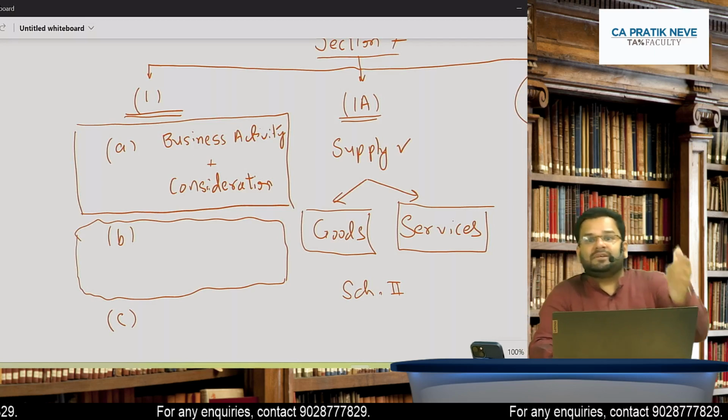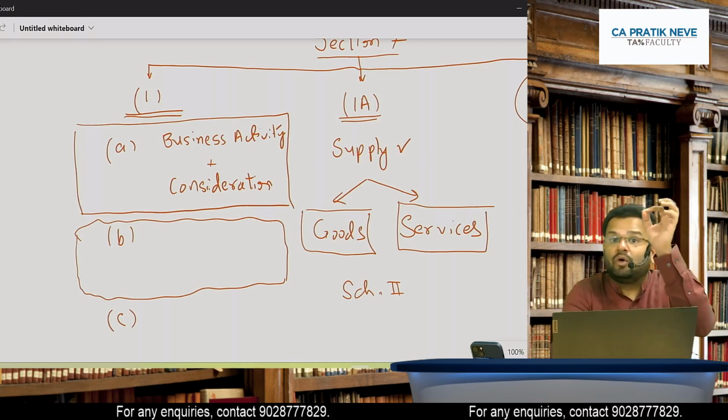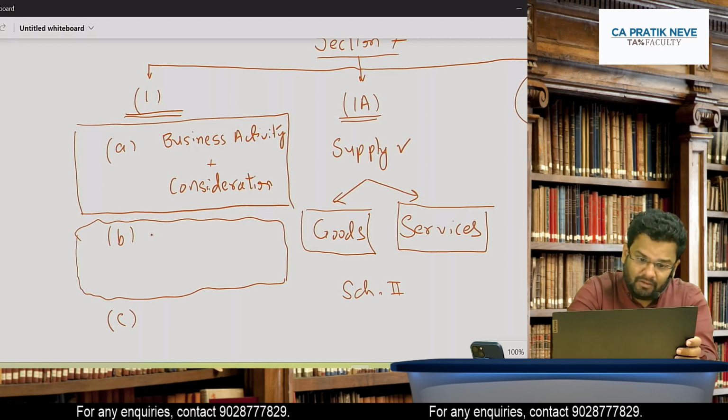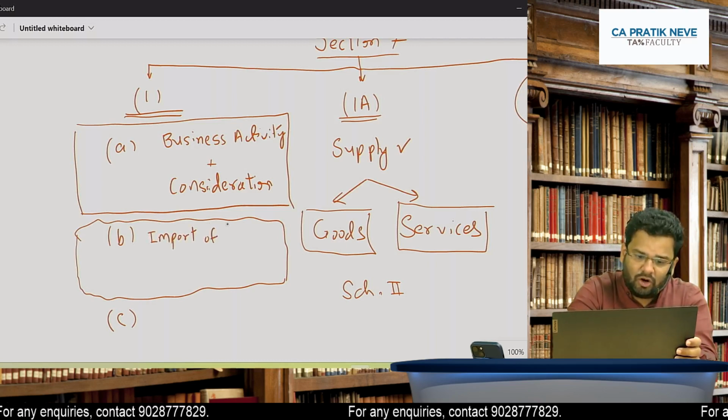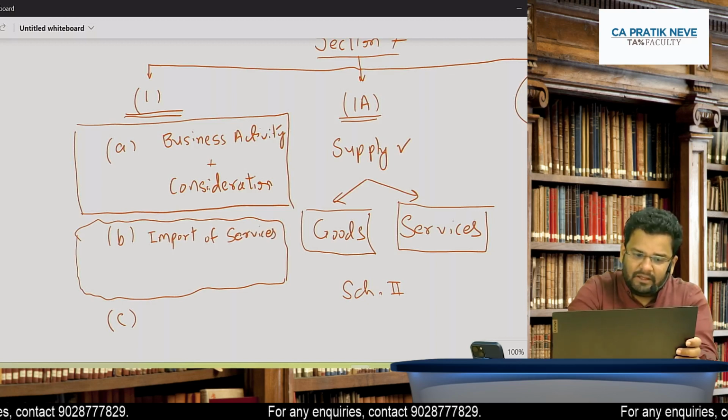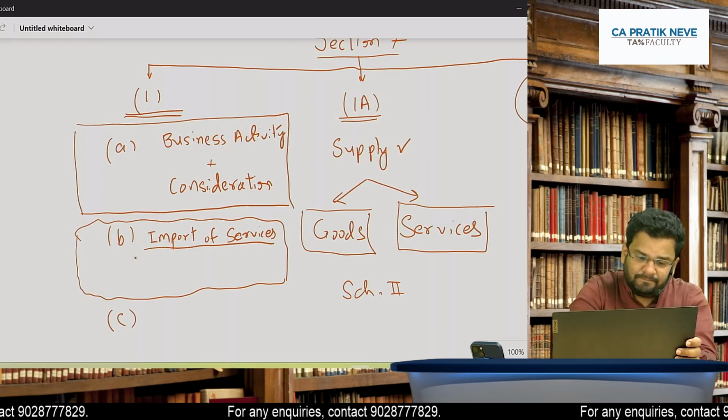So what is absent, what is present? What is present? It should be first of all import of services. In this, what is present is consideration.